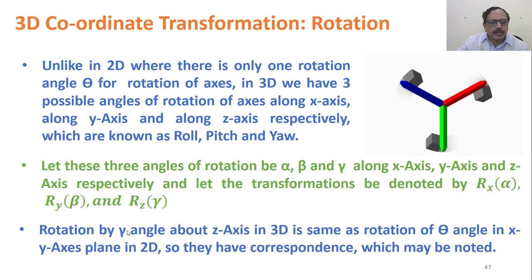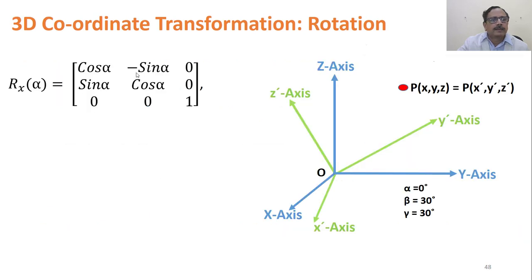So rotation by an angle gamma about the z-axis in 3 dimensions is the same as rotation by angle theta in the xy plane in 2 dimensions. So they have a correspondence, which may be observed. So in 3D coordinate transformation, rotation, if we keep the axis rotated by angles alpha, beta and gamma, here we have taken a specific example to illustrate,